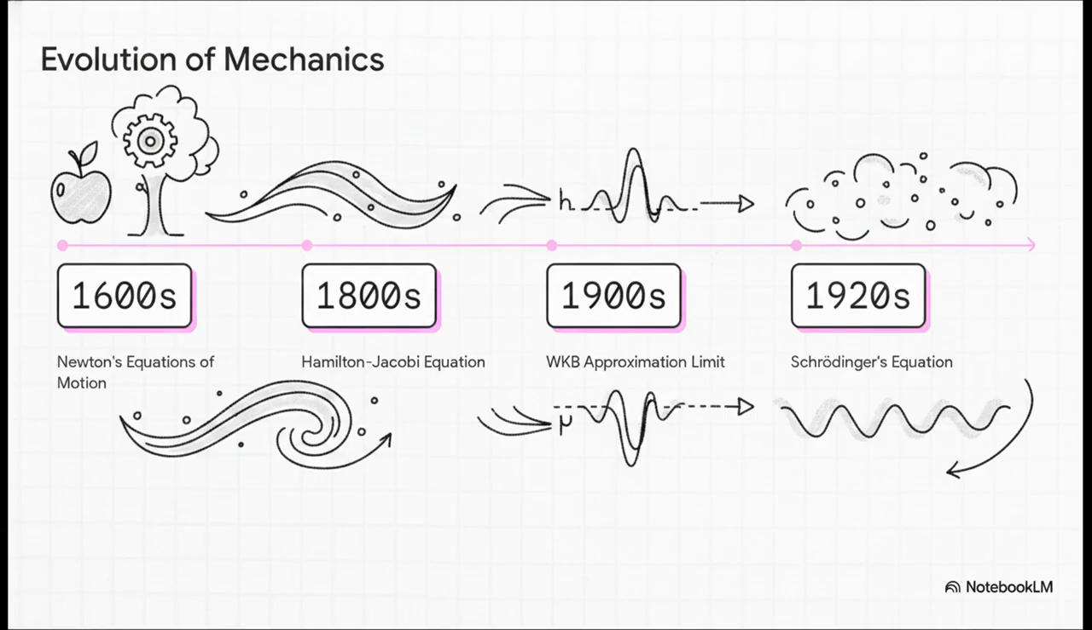Fast forward to the 1920s, and boom, we have the Schrödinger equation. What physicists ended up finding was that, by taking a highly localized wave packet and evaluating it in the limit where Planck's constant approaches zero, that's called the WKB approximation limit, it simplifies straight back down to the classical Hamilton-Jacobi equation.